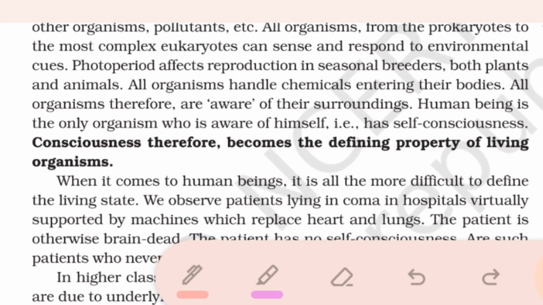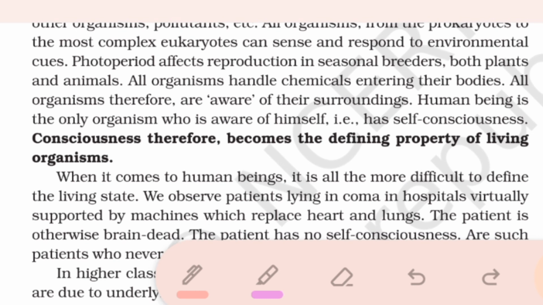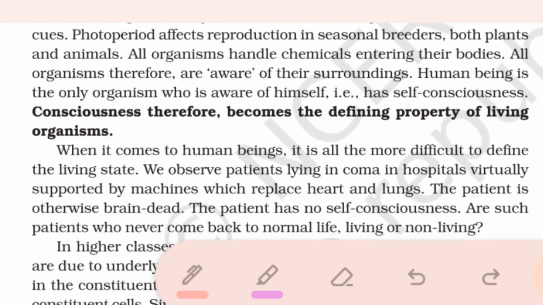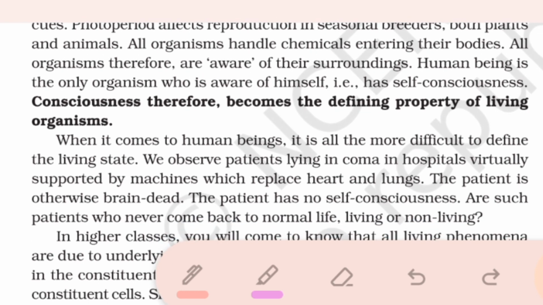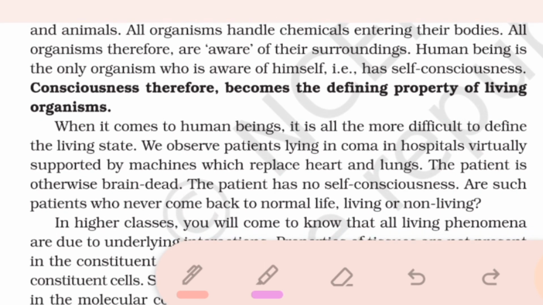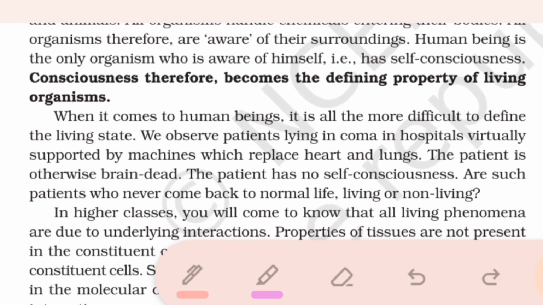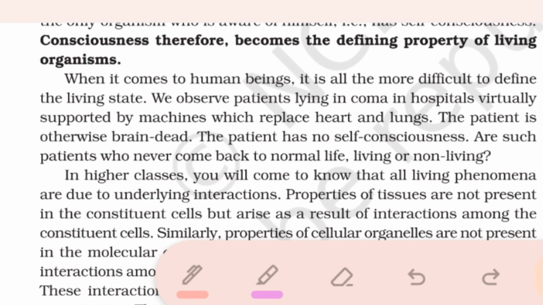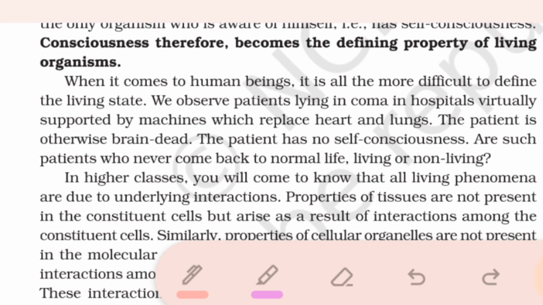Photoperiod affects reproduction in seasonal breeders, both plants and animals. All organisms handle chemicals entering their bodies. All organisms, therefore, are aware of their surroundings. Human being is the only organism who is aware of himself, has self-consciousness. Consciousness, therefore, becomes the defining property of living organisms.